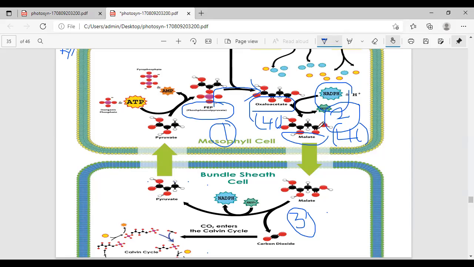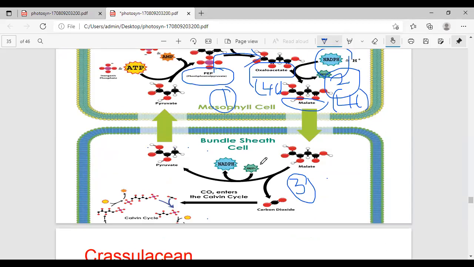Here, this malic acid formed in the chloroplast of mesophyll cells is now transported to the chloroplast of the bundle sheath. Okay, did you understand this?